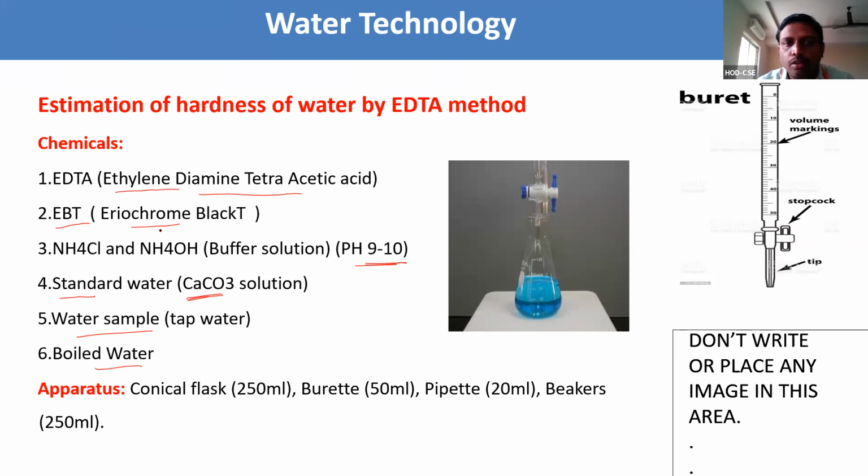Yes, very good. Number of moles of solute present in 1 liter of solution is nothing but molarity.